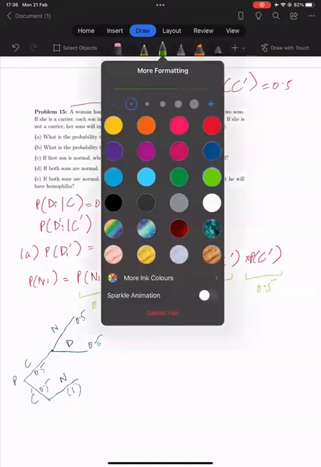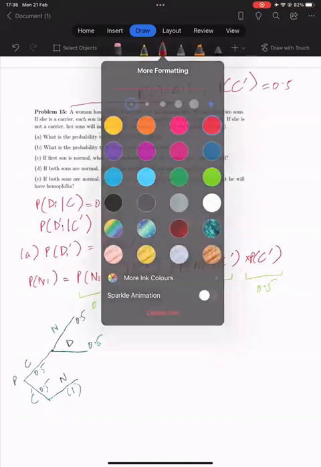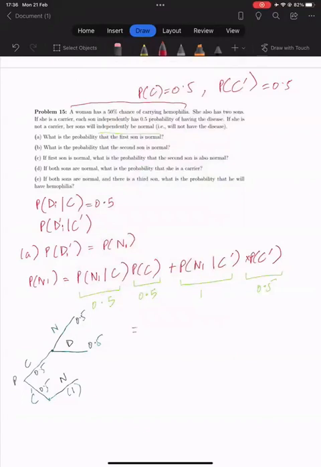So computing that we get 0.5 squared plus 0.5, which should come out to be 0.75.